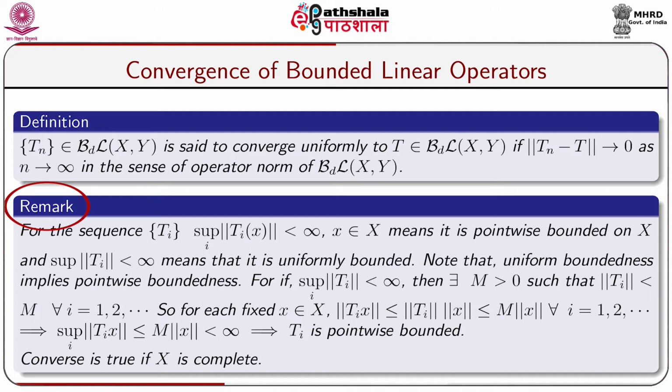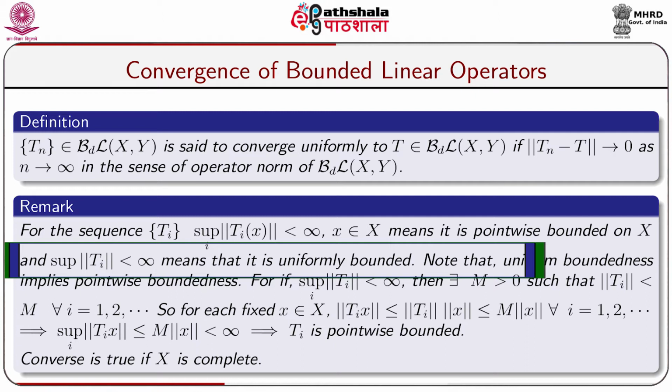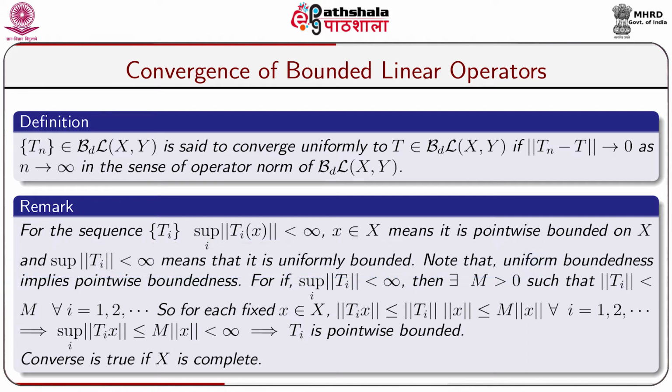In this connection we get a remark. Given a sequence of operators Ti taken from B(X,Y), if supremum over i of norm of Tix is less than infinity for all x belonging to X, it is pointwise bounded on X, and if supremum over i of norm of Ti is less than infinity, it is uniformly bounded. Thus, we have learned that a sequence of bounded linear operators can be pointwise convergent, and can converge uniformly to a bounded linear operator T. Now we have also learned that a sequence of operators can be pointwise bounded or uniformly bounded.